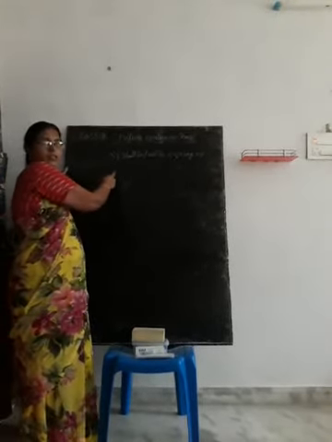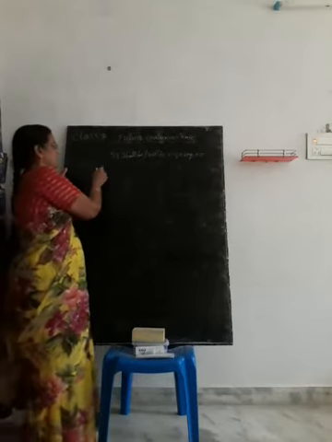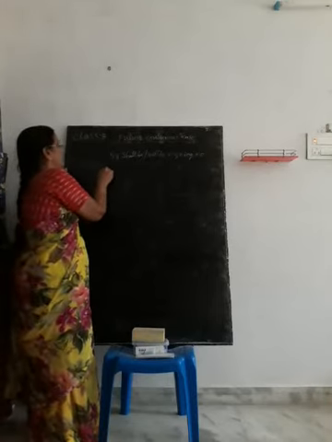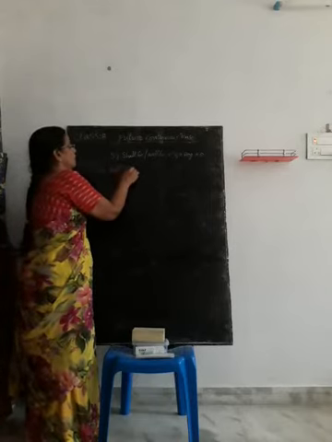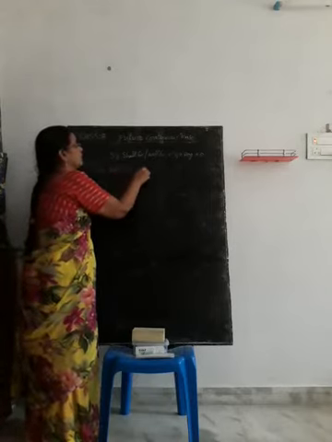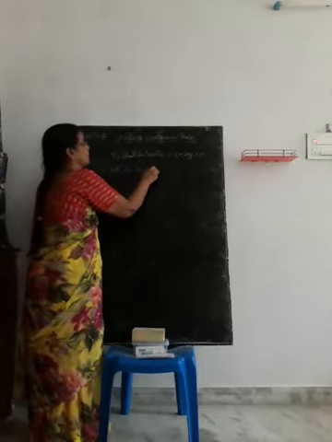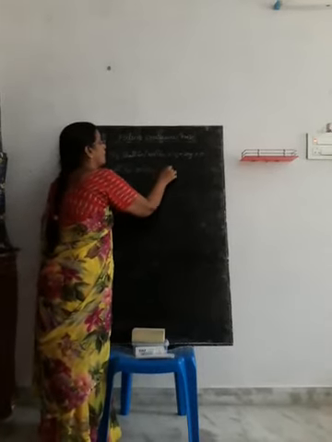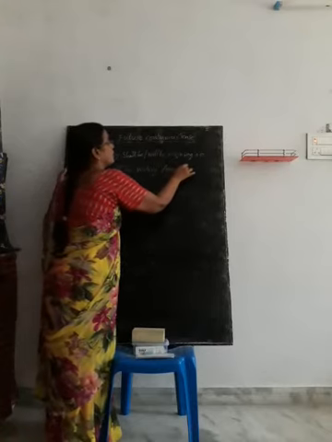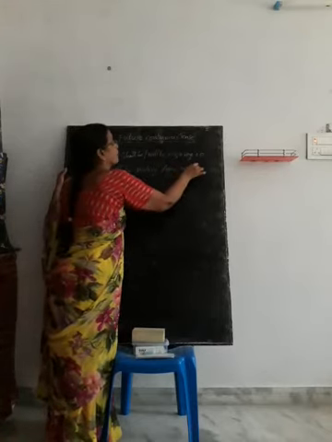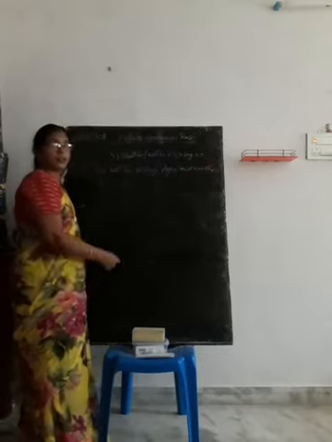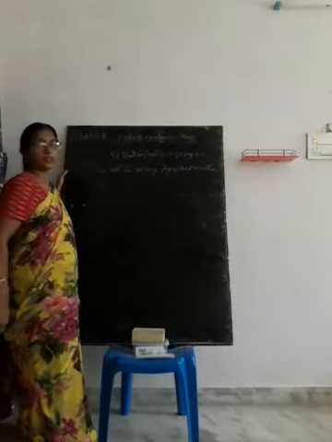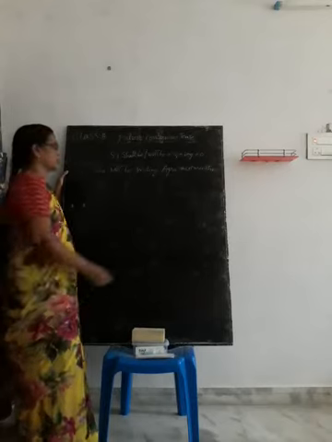Based on this structure we can frame sentences. She will be visiting Agra next month this time.